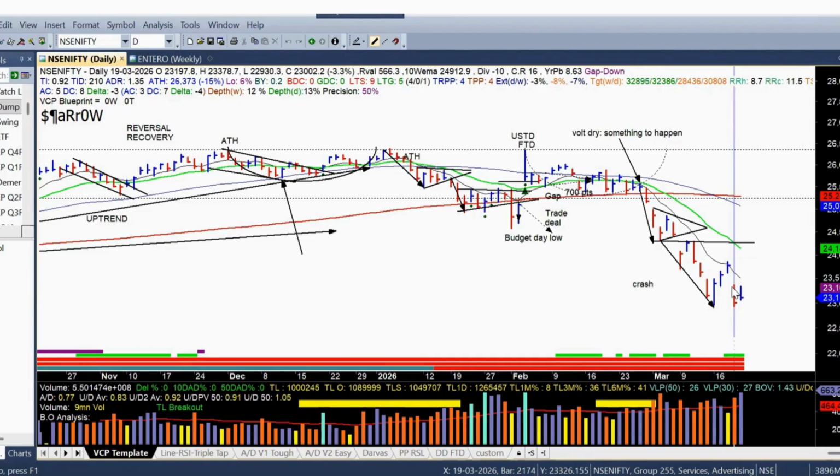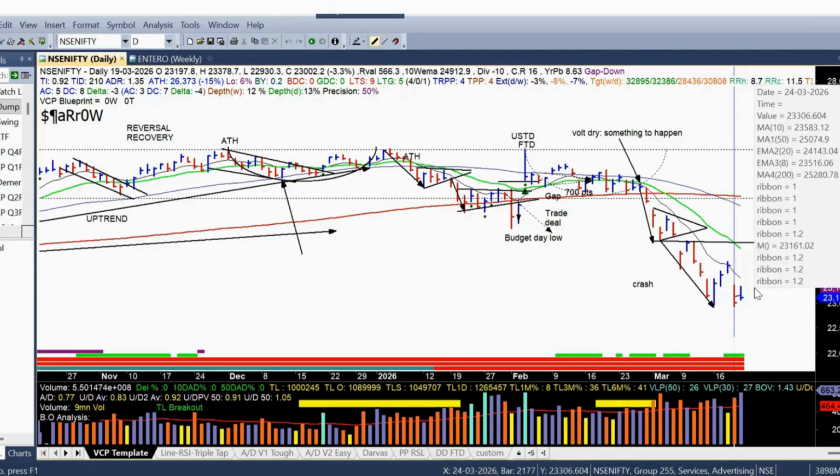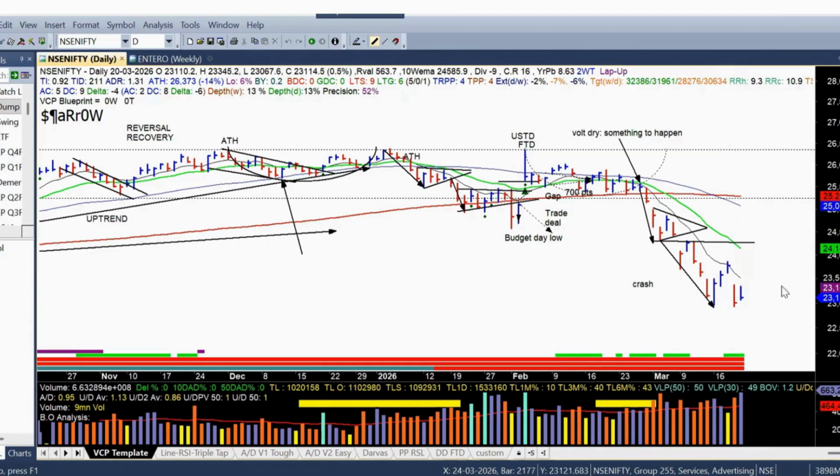And on the downside, if this low of 22,930 is broken down, that might be a scenario where further carnage might continue. So let me draw the thing in here. I'll draw like this, and then I'll draw like this. Done. So again, we are looking for a narrow range in coming days.